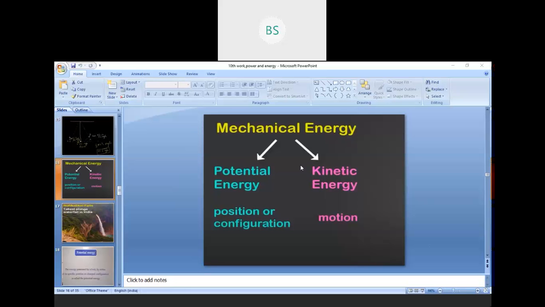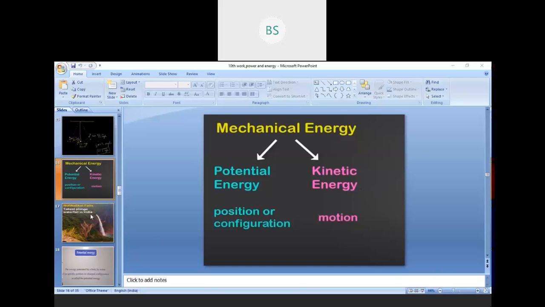Okay. So there are two forms of mechanical energy. One is potential energy and the other one is kinetic energy. So this potential energy is associated with position or configuration and the kinetic energy is associated with motion. Okay. So let us understand first potential energy and then we will move to the kinetic energy.